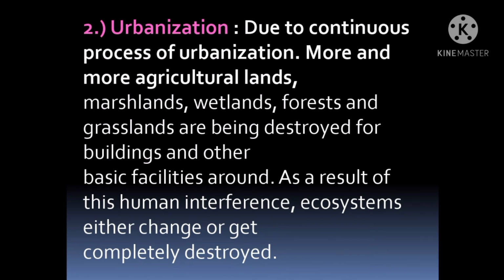For constructing large buildings, they are cutting the forest and marshlands. The agricultural lands are also developed into big buildings. They are destroying the agricultural lands, and on the agricultural land, they are constructing buildings. So this is not good, students. Cutting forests, destroying the environment and making facilities for us. So this is the human interference in the ecosystem, which is changing the ecosystem or completely destroying the environment.